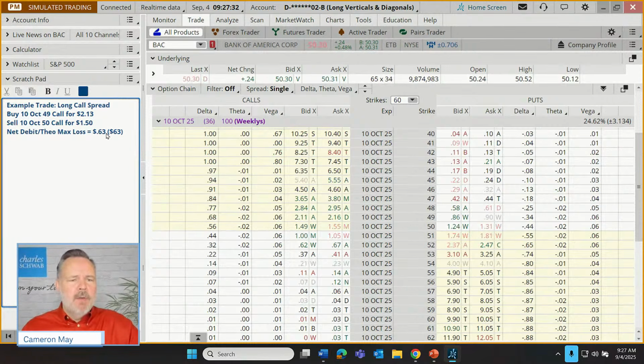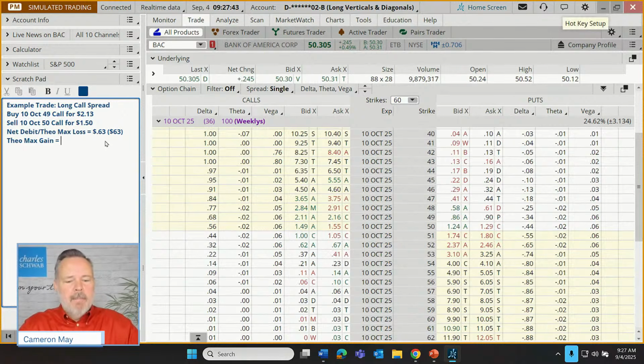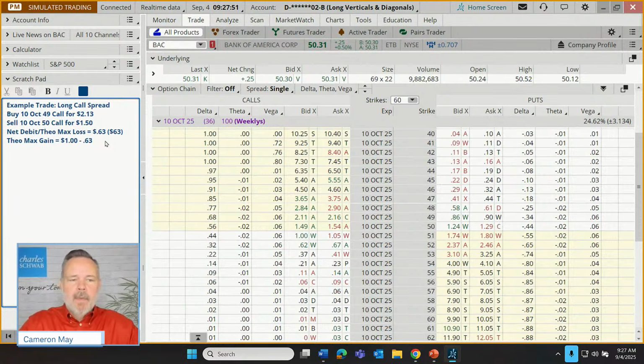If this is how much we can lose, how much can the trader make? The theoretical maximum gain of this trade is going to be $1 minus the 63 cent investment. So it's going to leave us with 37 cents or $37.